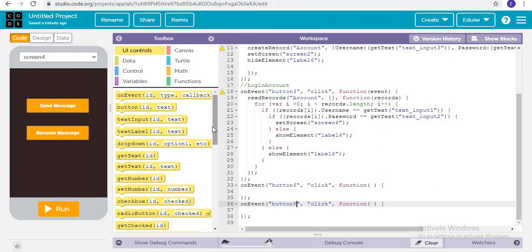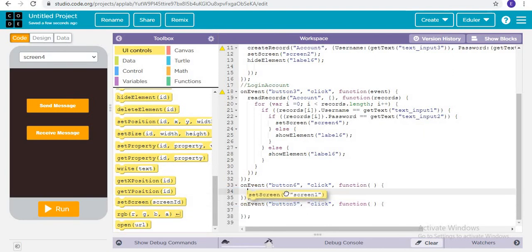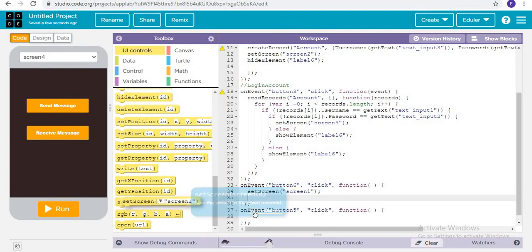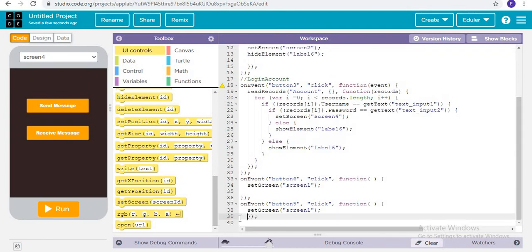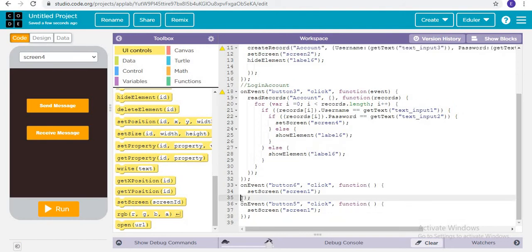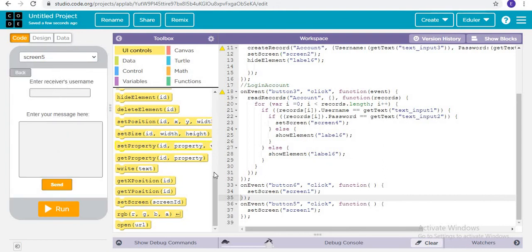It is going to set screen number. So see, now it will set screen number. If suppose send is clicked, then screen number 5 or screen number 6.